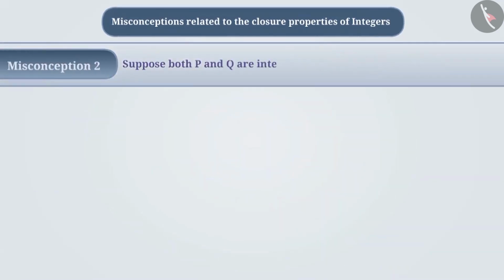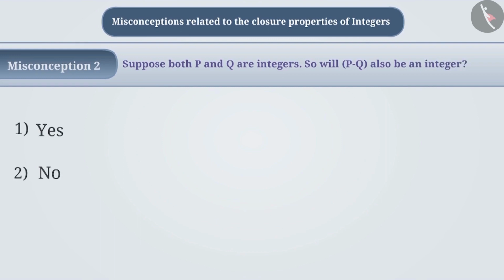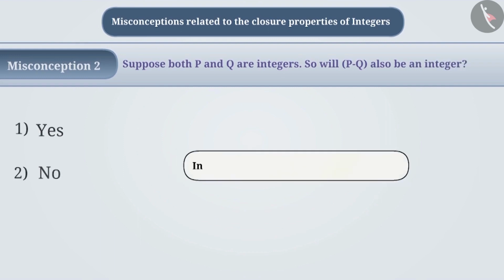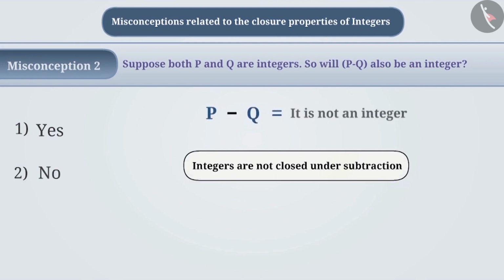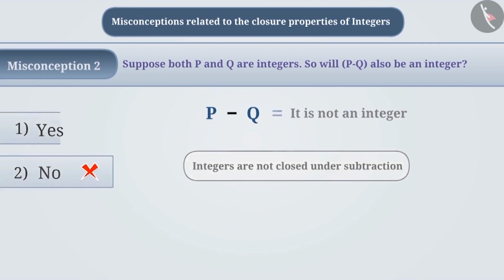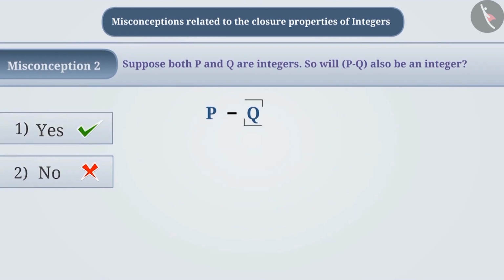Misconception 2. Suppose both p and q are integers. So will p minus q also be an integer? Sometimes there is a misconception that the integers are not closed under subtraction, so it is assumed p minus q cannot be an integer. With this understanding, children choose option 2, which is the wrong answer. The correct answer here is option 1, because the result obtained by subtracting any two integers is an integer.